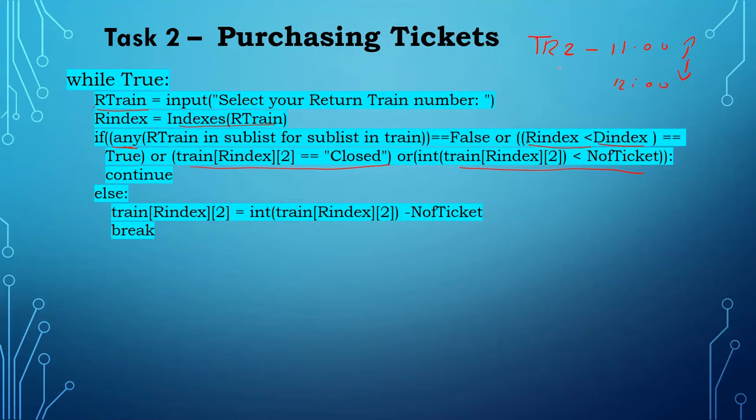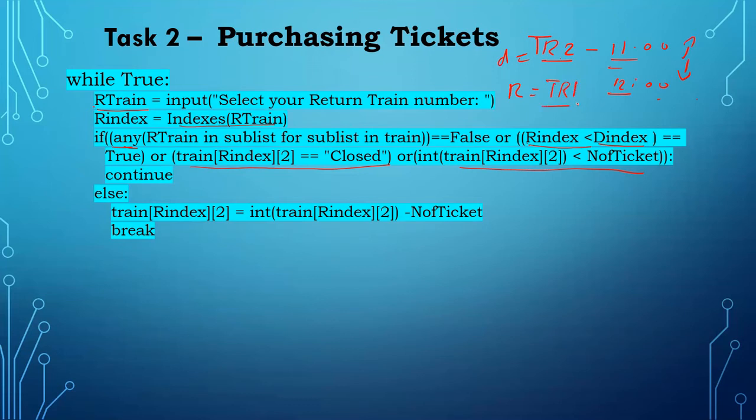Okay, but I use for departure train TR1, for example. Okay, and the return train must be after 11 o'clock, right? Return train must be after 11 o'clock. They can choose TR2 or TR3 or TR4, but if I enter wrongly without seeing the time, TR1.